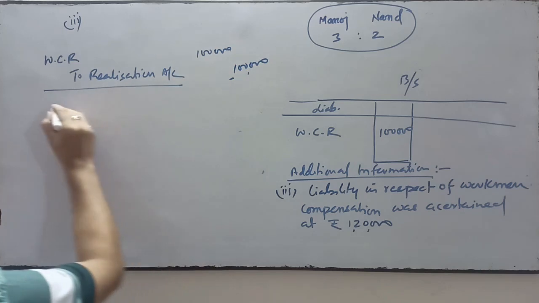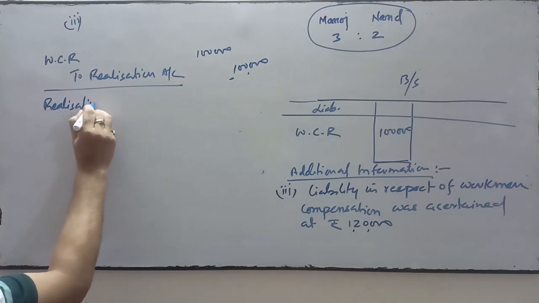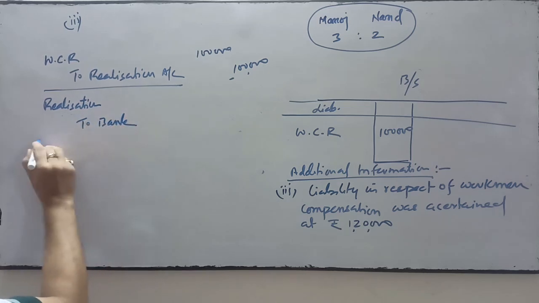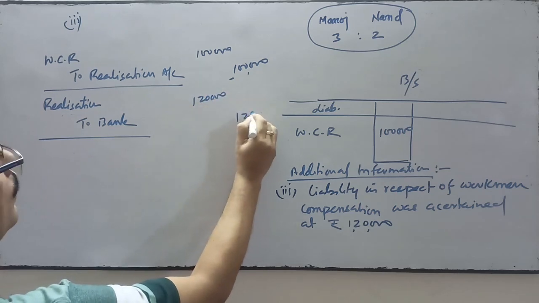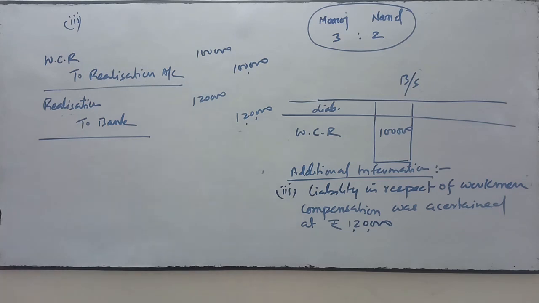And through the realization account we'll do the payment. Realization account debit to bank account, we'll do the payment of 1,20,000. Workman compensation reserve to realization, and thereafter realization account debit to bank account 1,20,000 in case number 3.